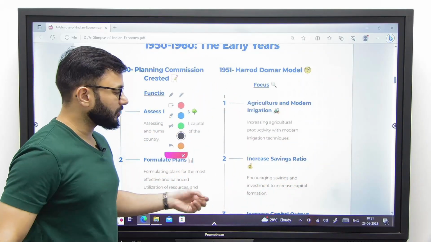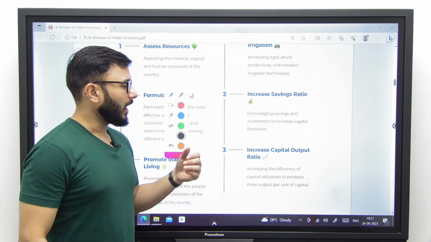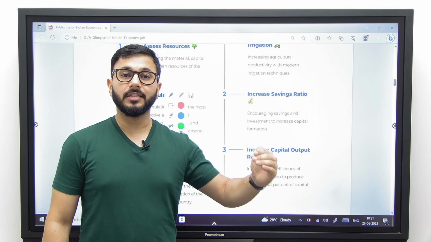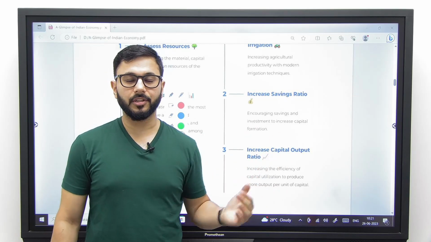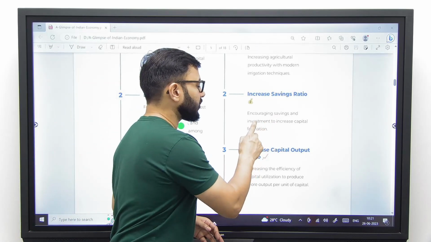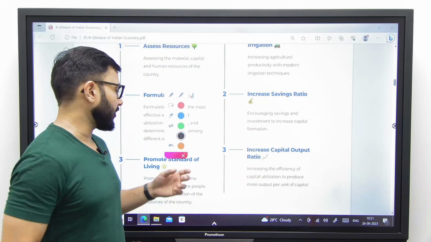Number 2, increase the savings ratio. The Harrod-Domar model was very simple in its format. It said higher savings means higher investment, which means higher production. That ultimately means higher GDP, higher consumption, and more growth for the economy. Therefore, it said to encourage savings and investment to increase capital formation in the economy.